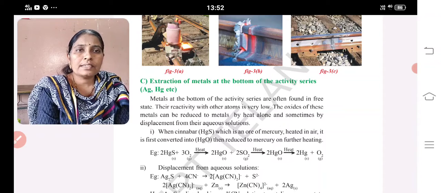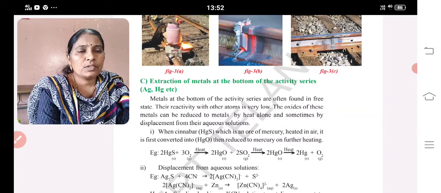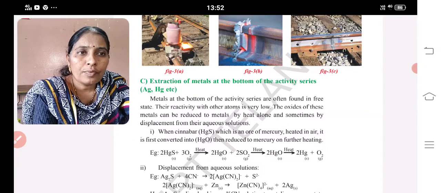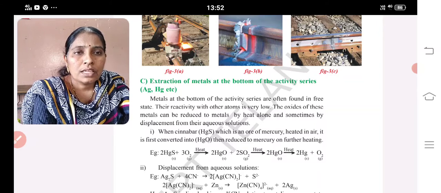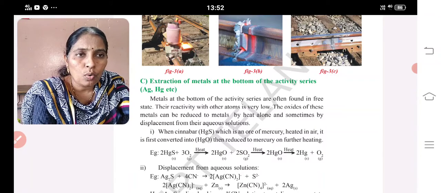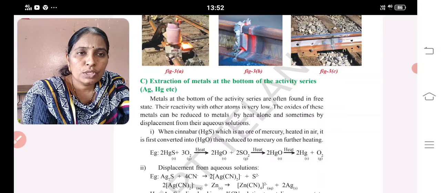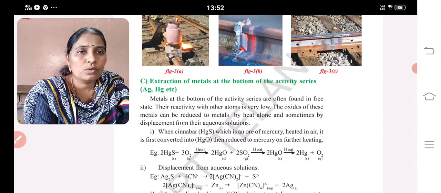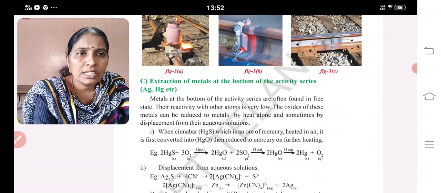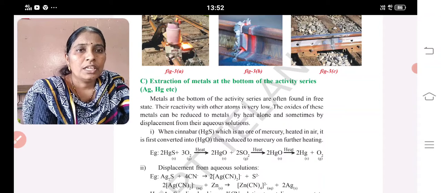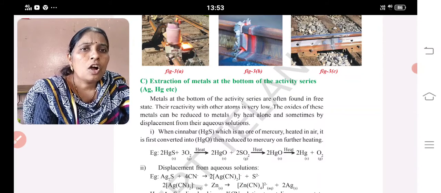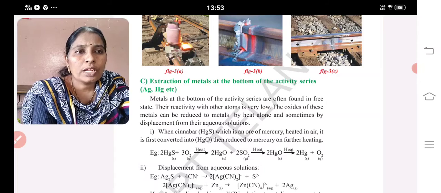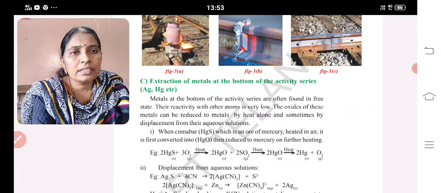Third, extraction of metals at the bottom of the activity series. Metals at the bottom of the activity series are often found in nature in the free state. Their reactivity with other atoms is very low. The oxides of these metals can be reduced to metals by heat alone, or sometimes by displacement from their aqueous solutions. Just by heating you can obtain the metal, or by displacement also you can get the metal back.